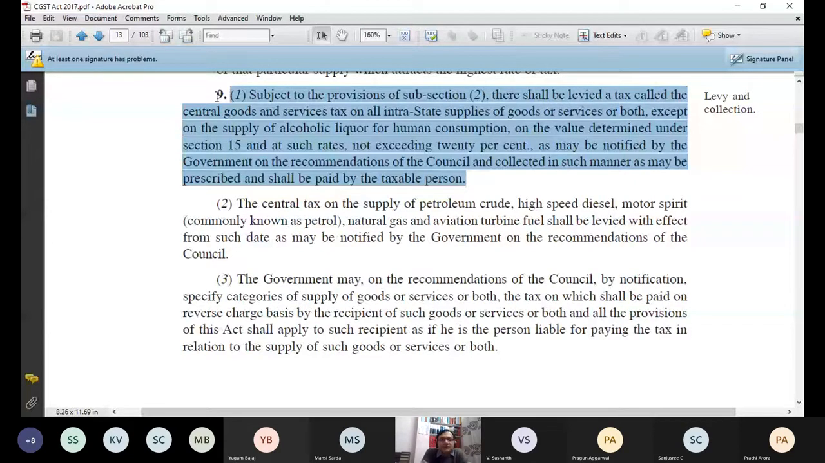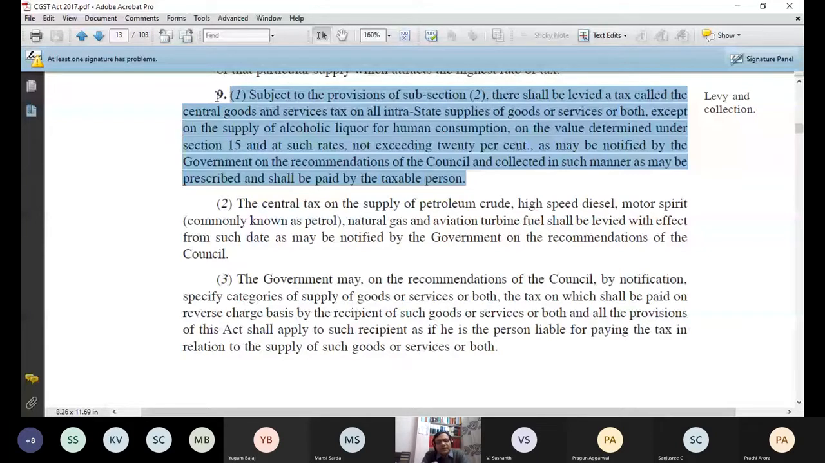In the last class, I gave you an example where the laptop was purchased by me for rupees 1 lakh. So that was easy to tell you that it was of 1 lakh. But in reality, that value has to be determined as per section 15. And the next question is, at what rate will it be taxable? At such rate, not exceeding 20%, as may be notified by the government on the recommendations of the council. So the maximum rate of central tax can never exceed 20%.